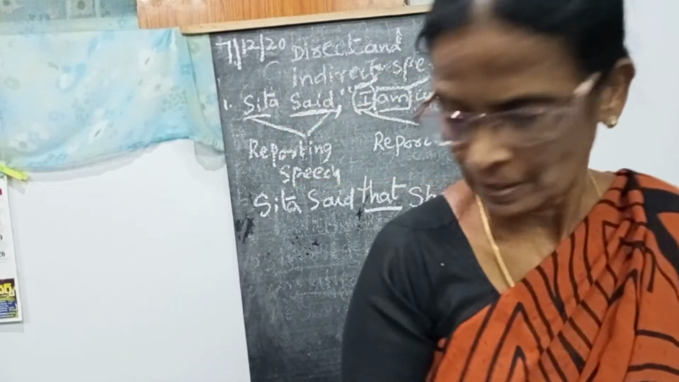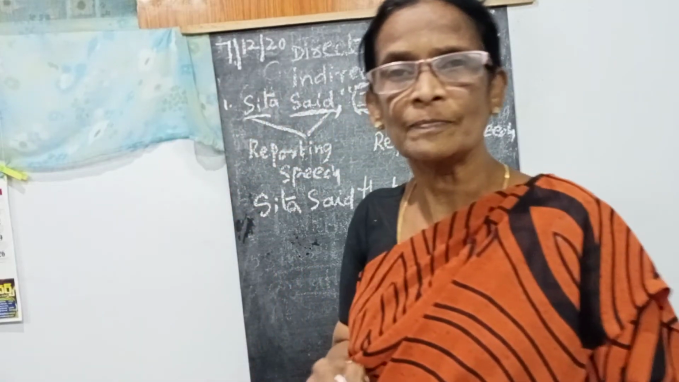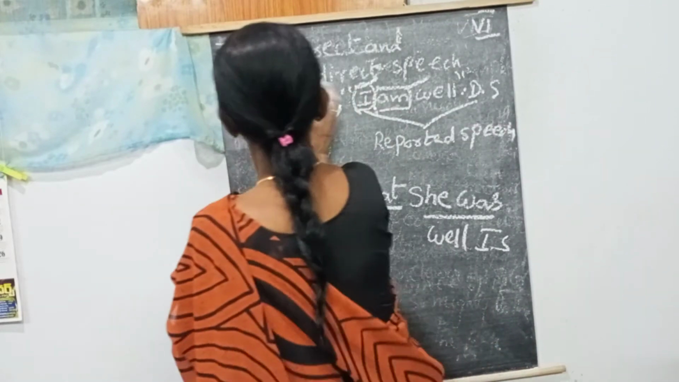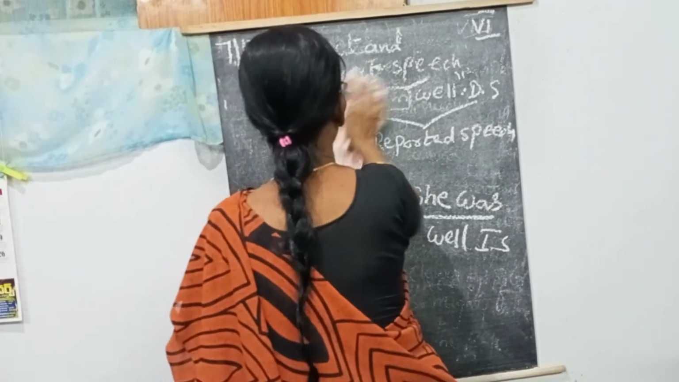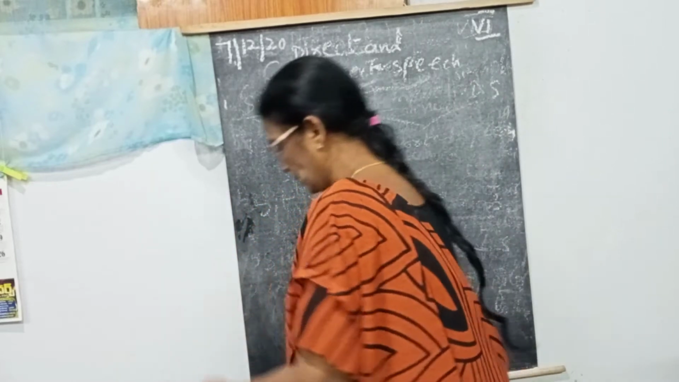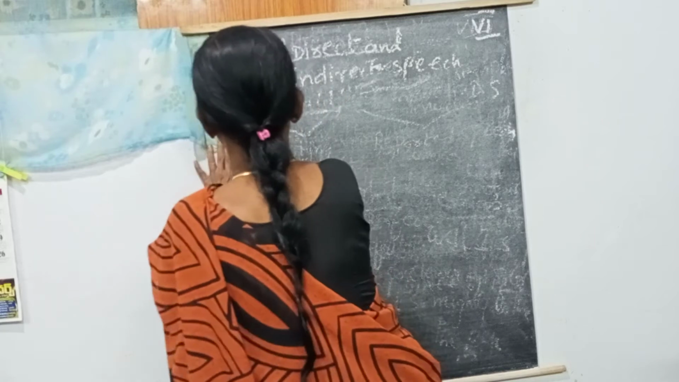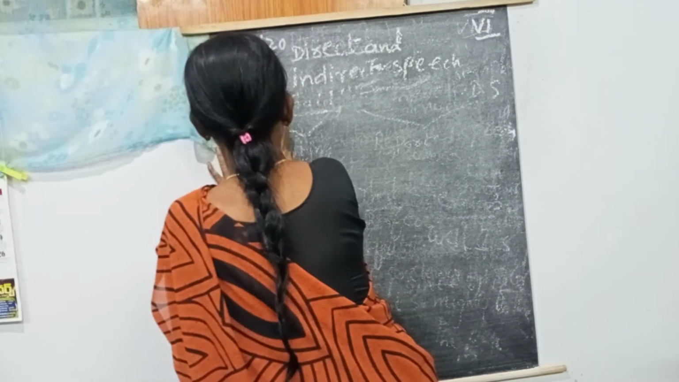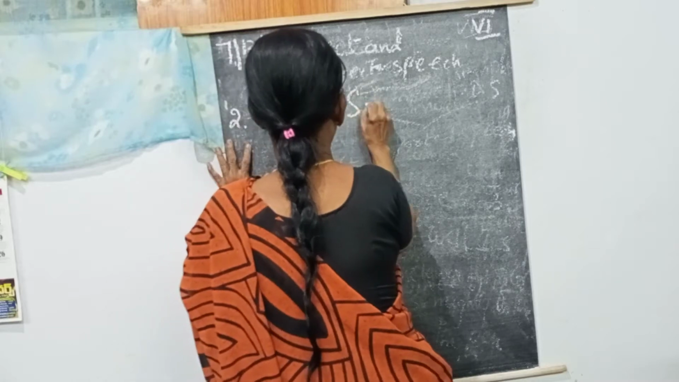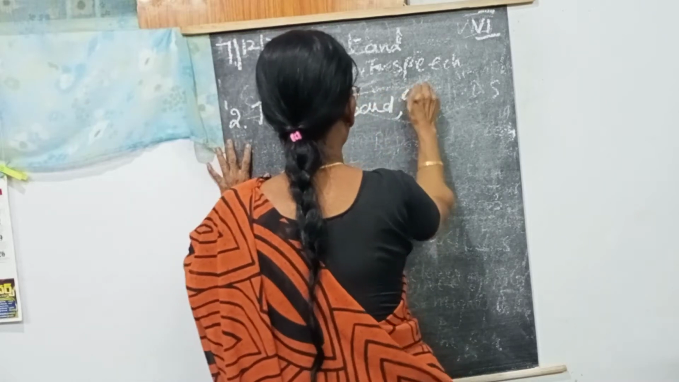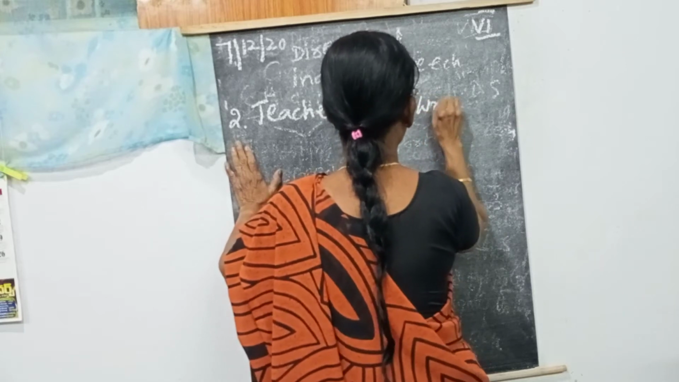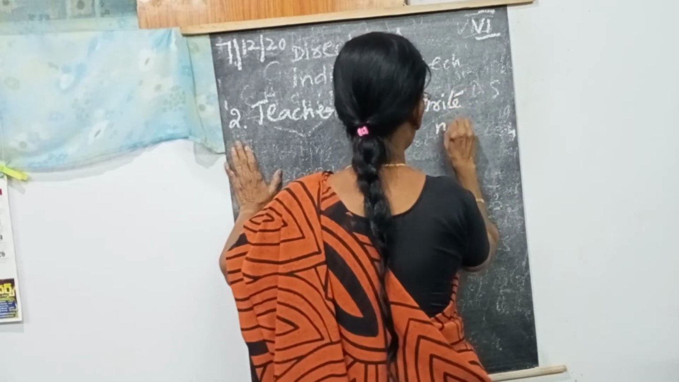And the second one, what is the second sentence? Imperative. Imperative, what are the clues? We are going to know. Second clue: teacher said, write neatly. Write neatly.